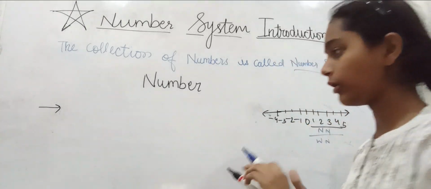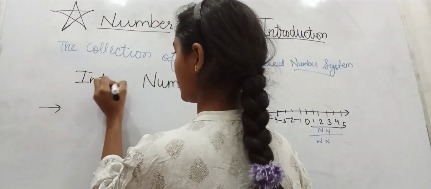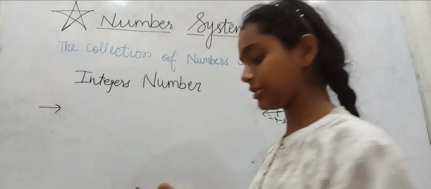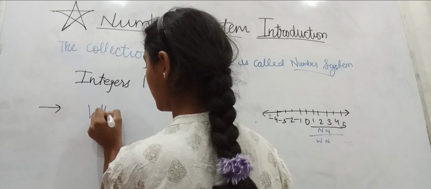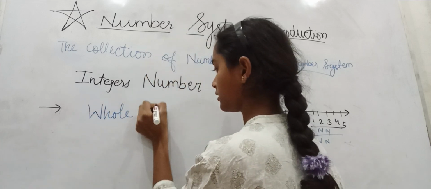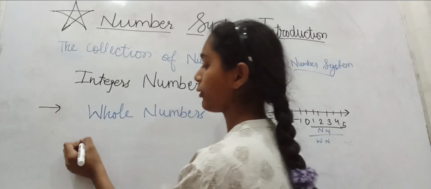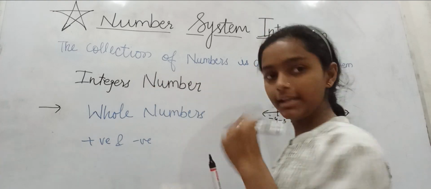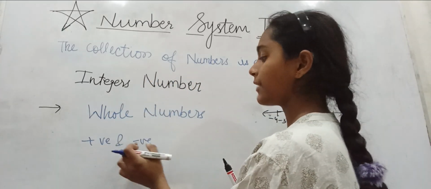Moving on to the next, which is integers. So what are integers? Integers are whole numbers but they are both positive and negative.